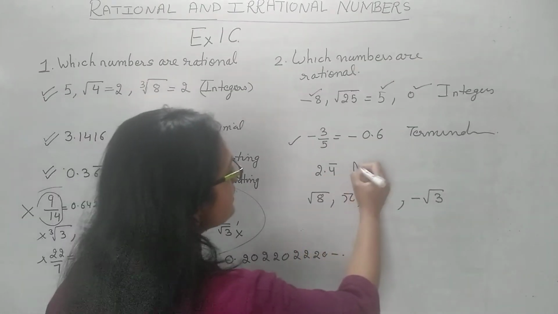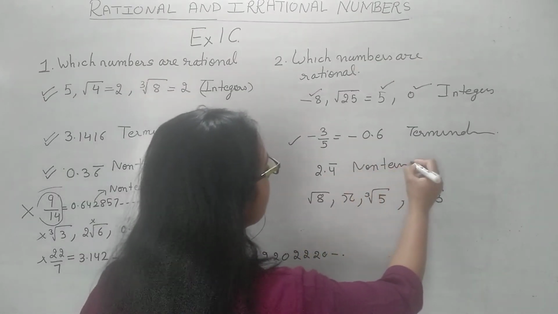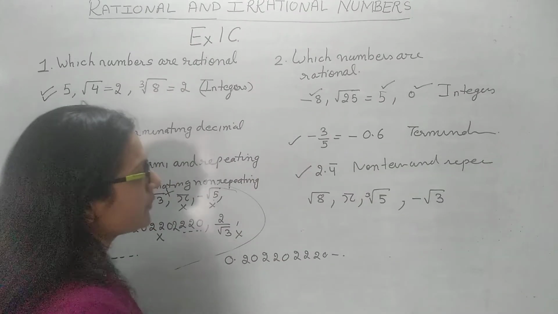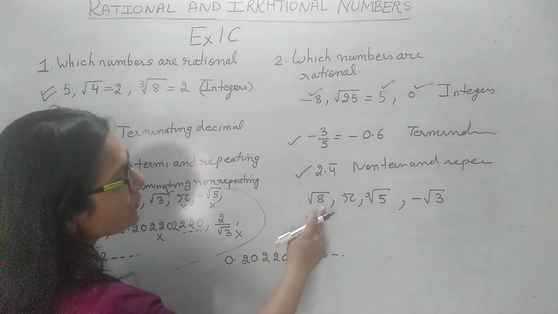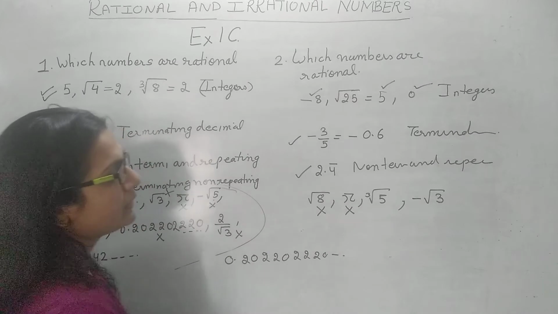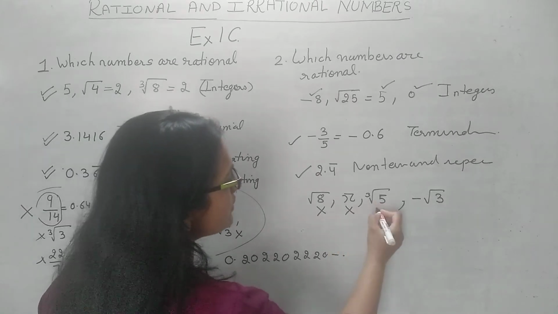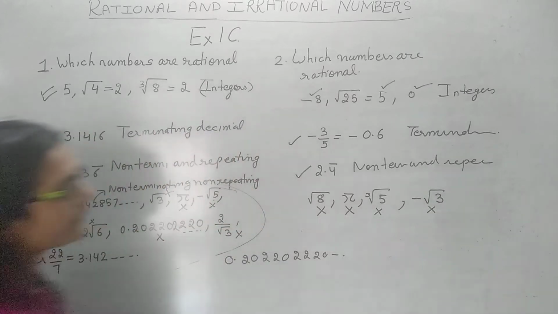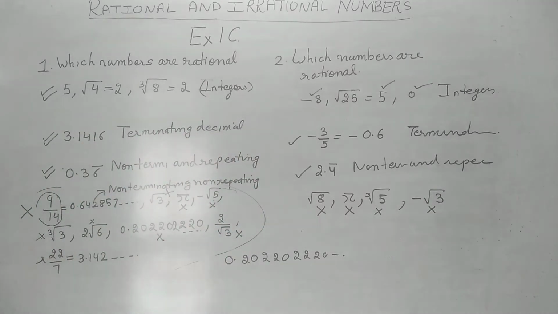2.4 bar, what is this? This is a non-terminating and repeating decimal. So again it is a rational number. This is square root of a non-perfect square, irrational. Pi is irrational. Then cube root of 5 is irrational. Root 3 is irrational, so its negative will also be irrational.